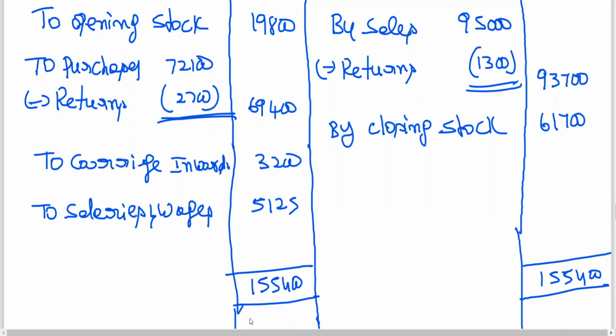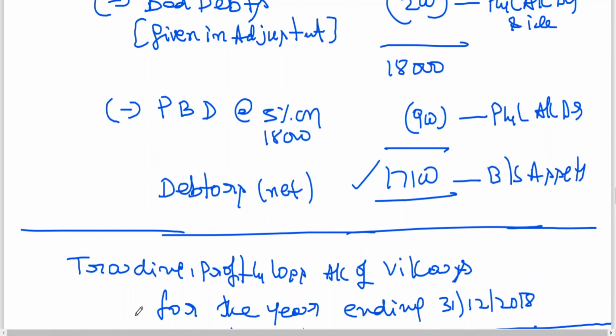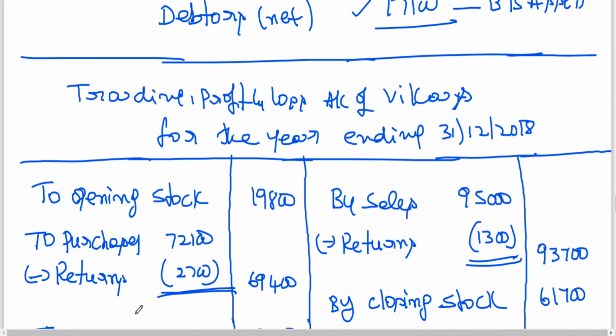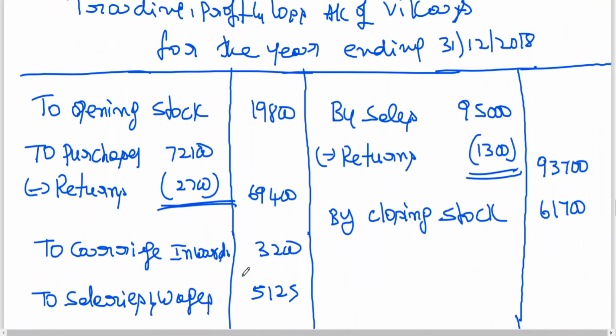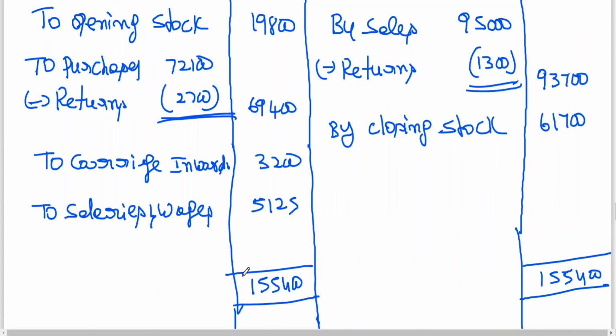So 1,55,400. We check total once again. 61,700. 1,55,400. From that, you should deduct these expenses. 19,800, 69,400, 3,200, 5,125, 57,875.